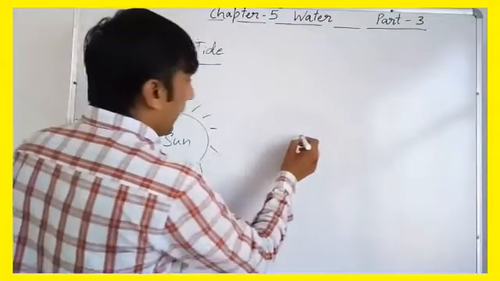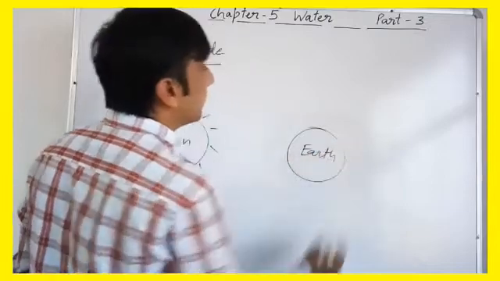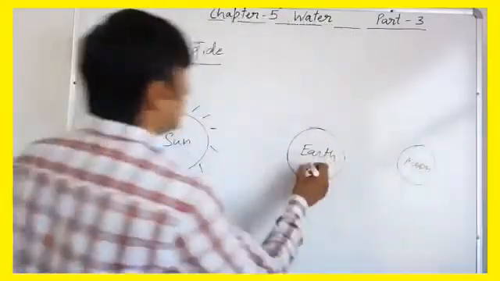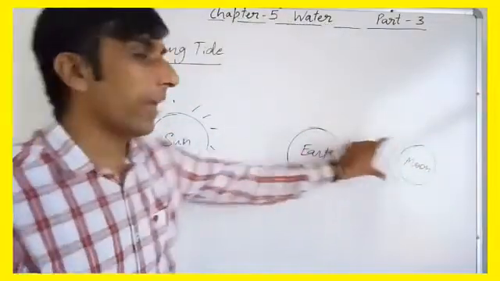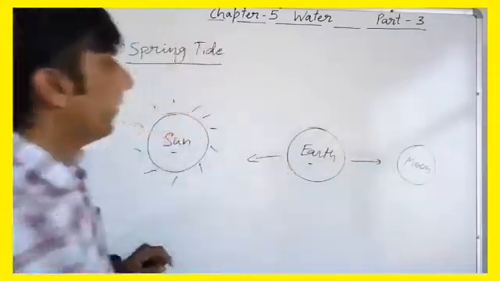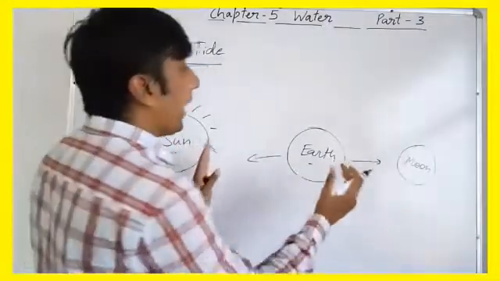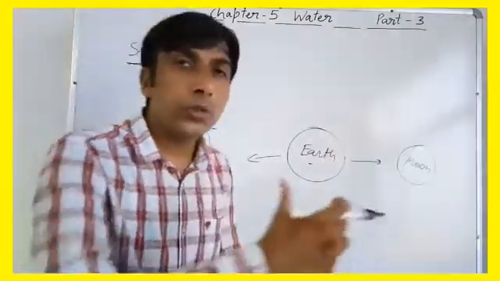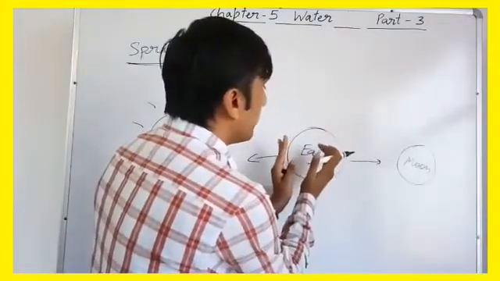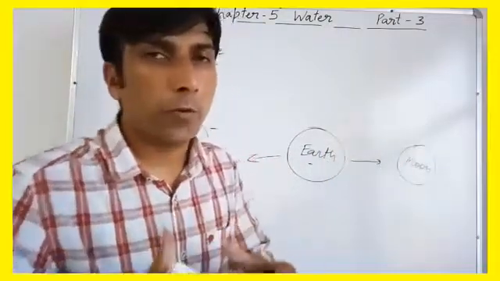Suppose this is Sun and this is Earth and this is Moon. When Moon, Earth and Sun are in the same line, due to the gravitational force, like this, it causes spring tide. Why? Because in this situation, Moon and Sun both use their gravitational pull, due to which the area of Earth gets pulled towards the Moon and Sun, because Earth is made up of rocks, right?